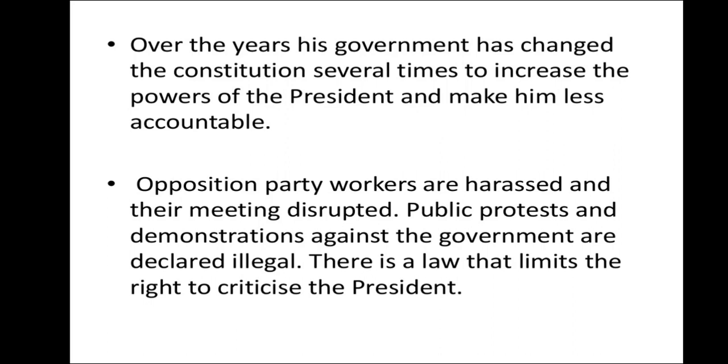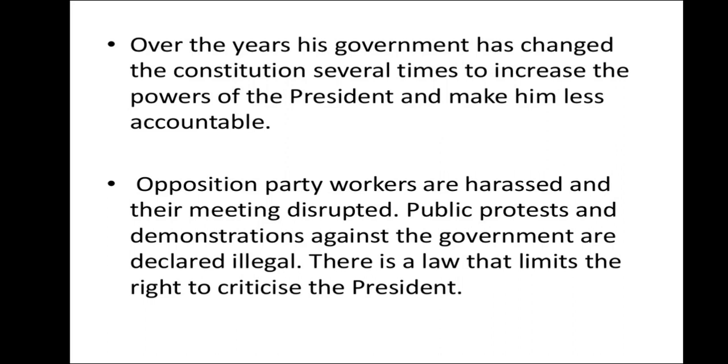When power is with one person, he will try to get more and more power if he is not thinking about the democratic system. So he increased the power of the president to that extent that he is now least accountable to the people.